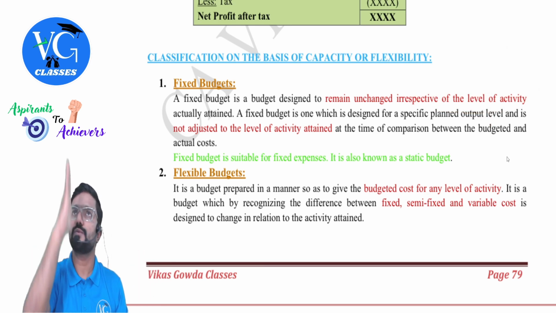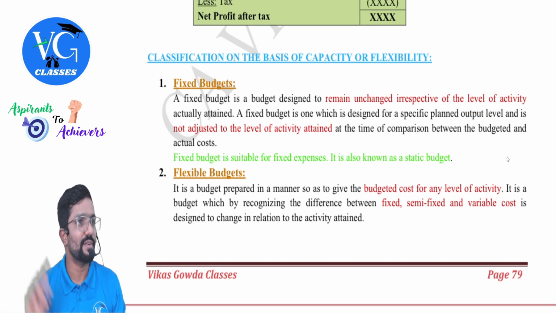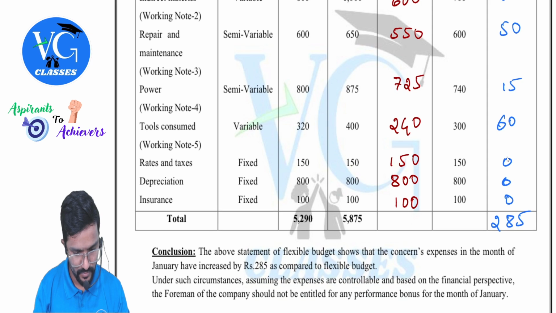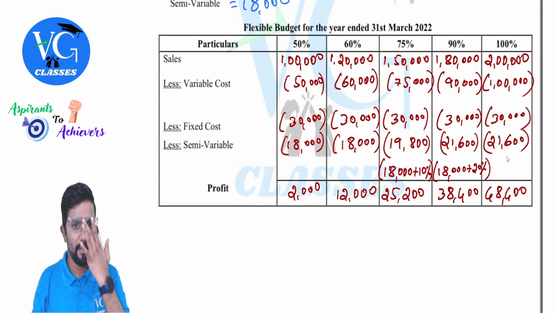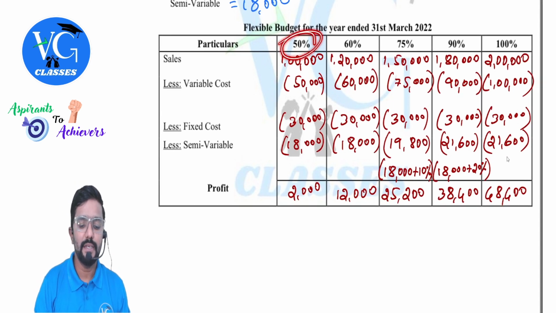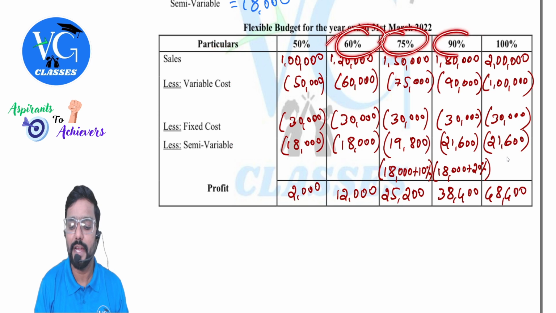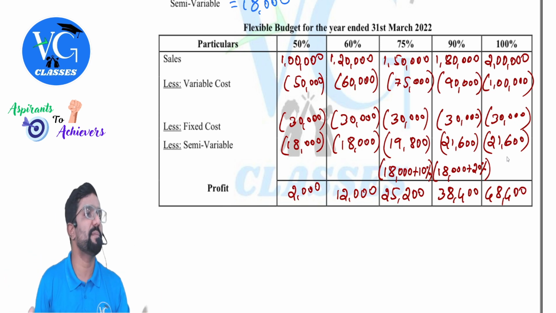Any level. Now they will fix one level. Now, if the actual level changes, can I change my cost also? Yes. For example, I will show you. You can see one simple question. See, at 50%, this is my sales, variable cost, fixed cost, and semi-variable cost. Whereas now, if I operate at 60, 75, 90, or 100, they will ask you to give a flexible budget. If I operate at so and so level, what should be my cost?